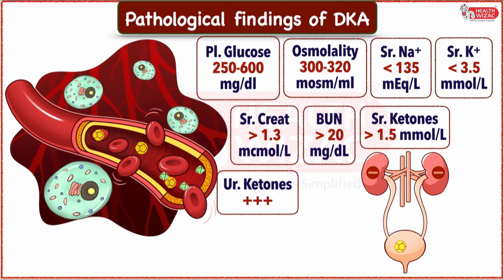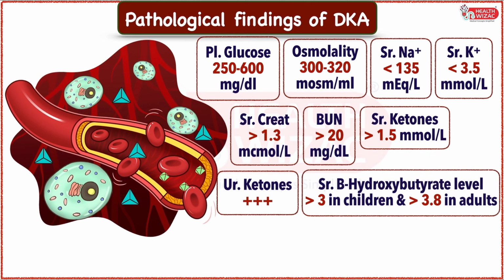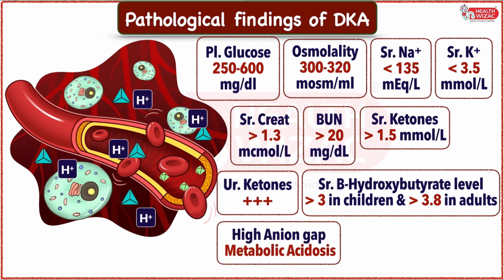Ketosis causes increased serum beta hydroxybutyrate level of more than 3 in children and more than 3.8 in adults, which is a classical feature of diabetic ketoacidosis. Due to this excess hydroxybutyric acid dissociation, there is excess H plus ions binding to bicarbonate and thus decreasing its value, causing high anion gap metabolic acidosis in ABG.